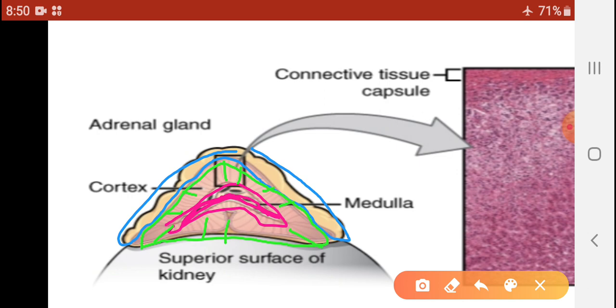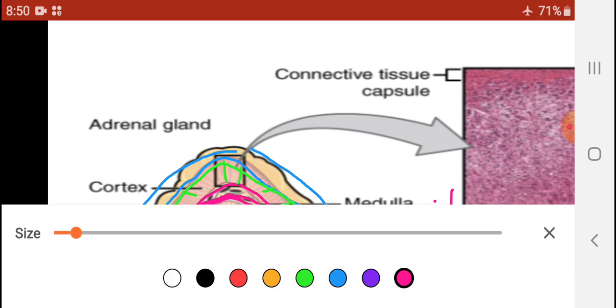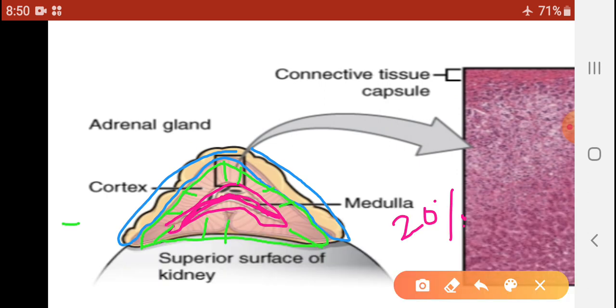Out of both these, cortex and medulla, medulla is only 20%, while the cortex region is 80%. So the cortex is outer and 80%, while the medulla is present in the inner or central portion and constitutes only 20%, and the adrenal gland has a covering of connective tissue capsule.